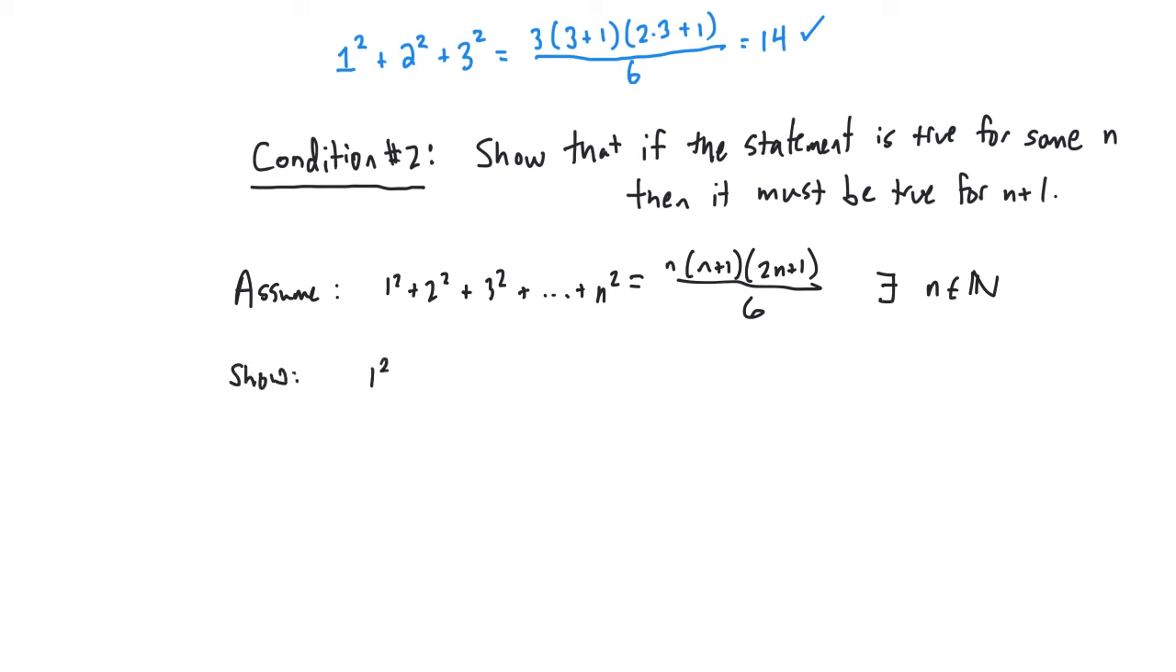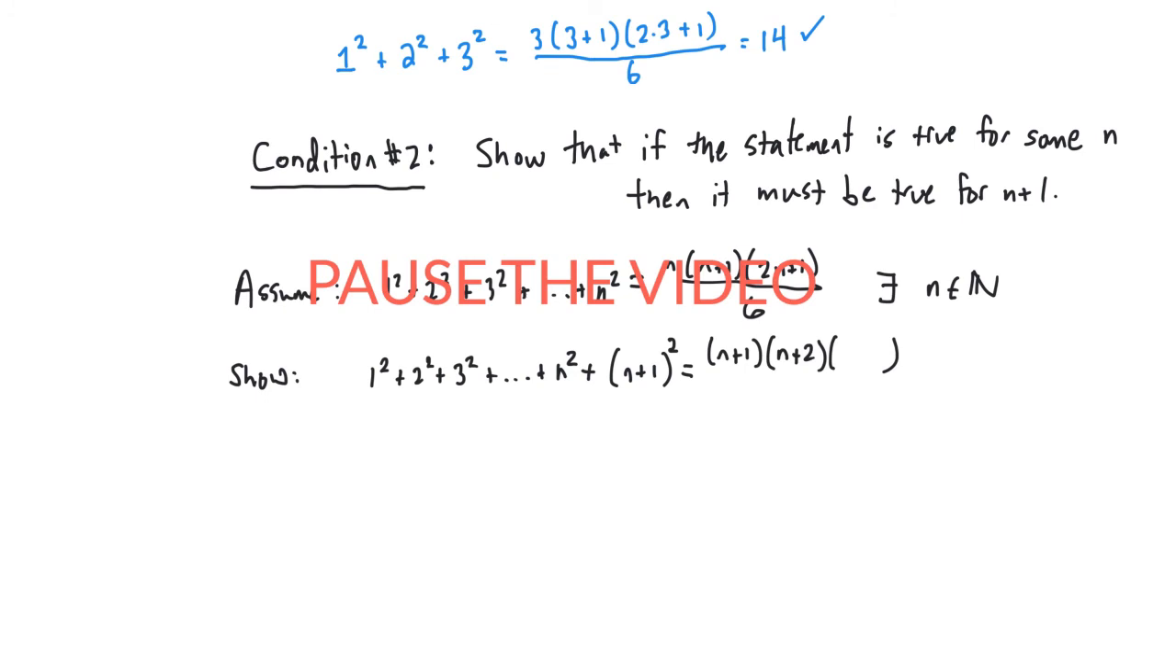Our show step looks like our assume: 1 squared plus 2 squared, not just the first n squares, but the first n plus 1 squares. So we add an extra term to our sum, and the right-hand side must be adjusted too. Instead of n, we have n plus 1. Instead of n plus 1, we have n plus 1 plus 1. And instead of 2n plus 1, well, what do you think? What should go in that last binomial? Pause the video and see if you can figure out what should go in that last binomial.